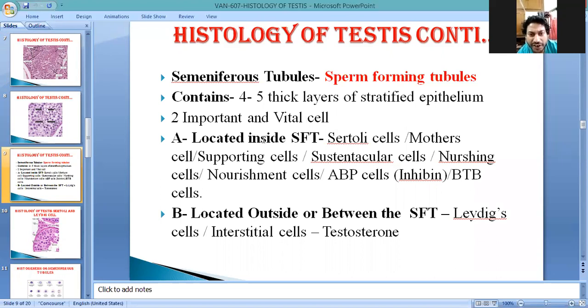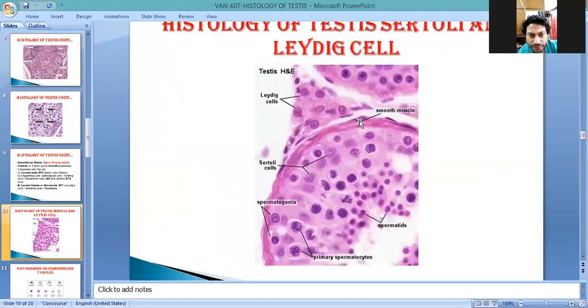One is located inside the seminiferous tubules, the other is located outside the seminiferous tubules. Okay, so you see the location of these. This is the seminiferous tubule, this is the basement membrane. We have already discussed the basement membrane, which is made up of 4 to 5 thick layers of smooth muscle fiber, right? So inside, this cell is known as Sertoli cells.